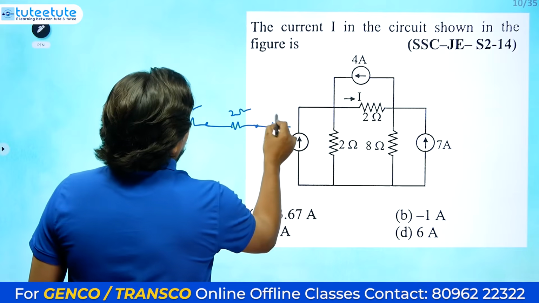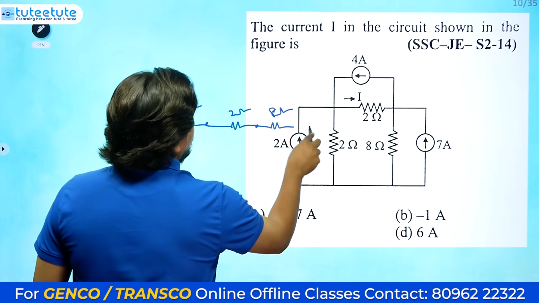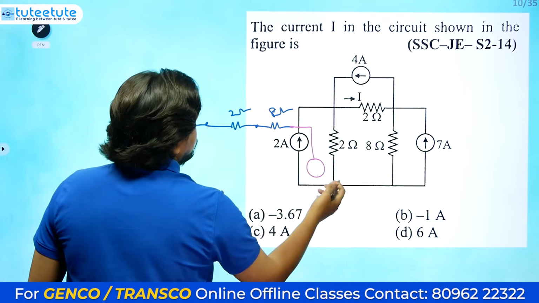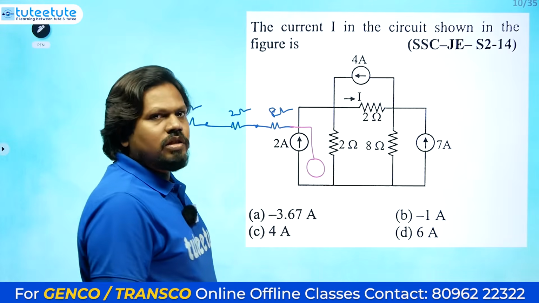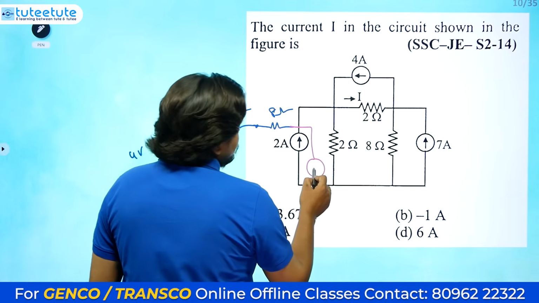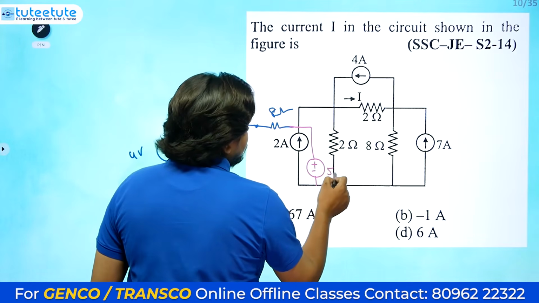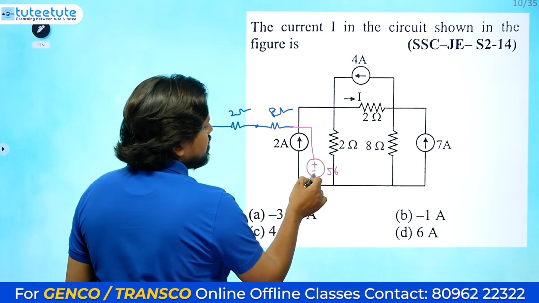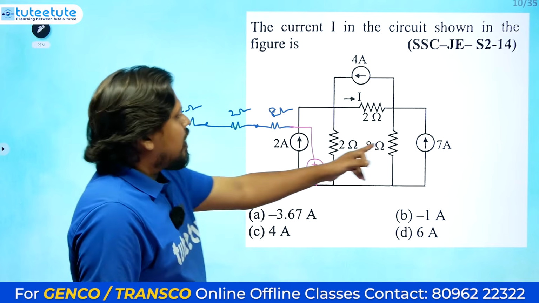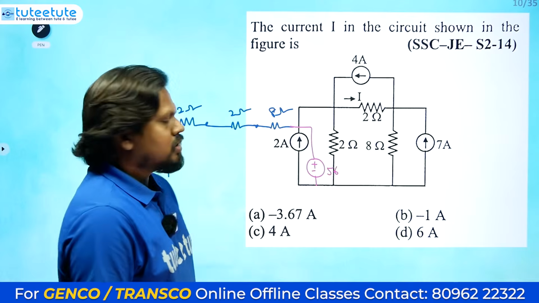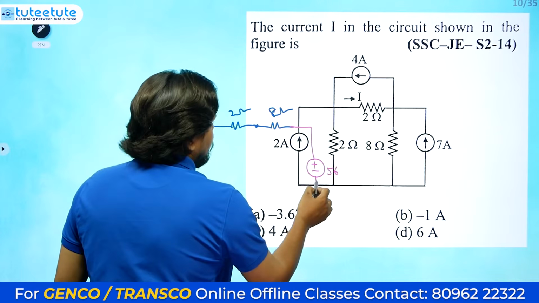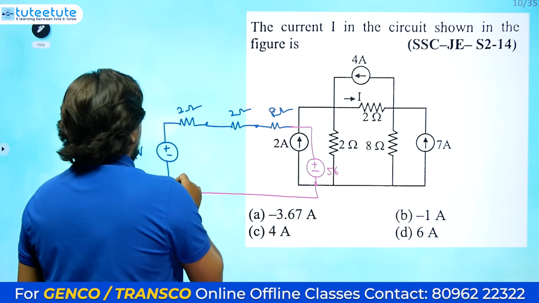Here again the 8 ohm resistance stays, and the voltage source will be 7 into 8, which is 56. Plus is up and minus is down, since the current direction is upwards. This is the entire network we have.